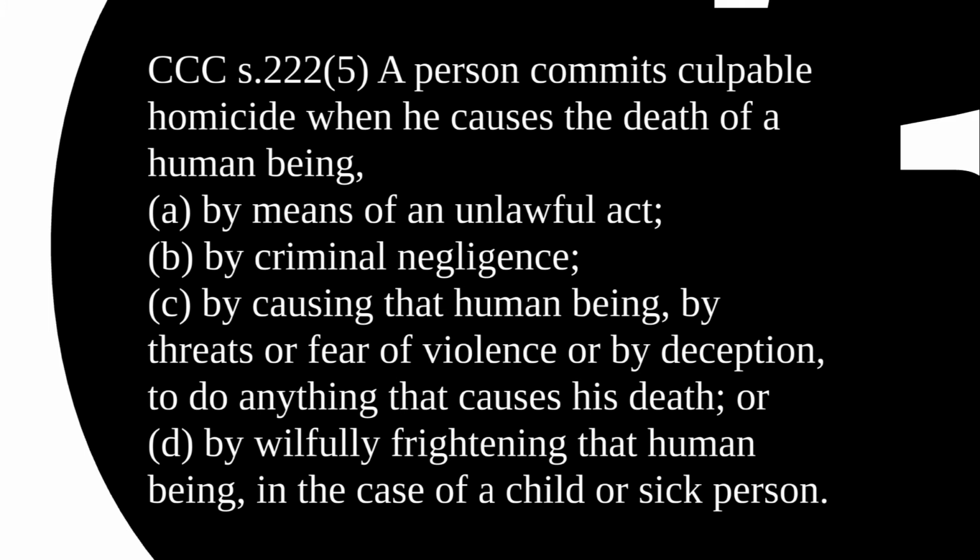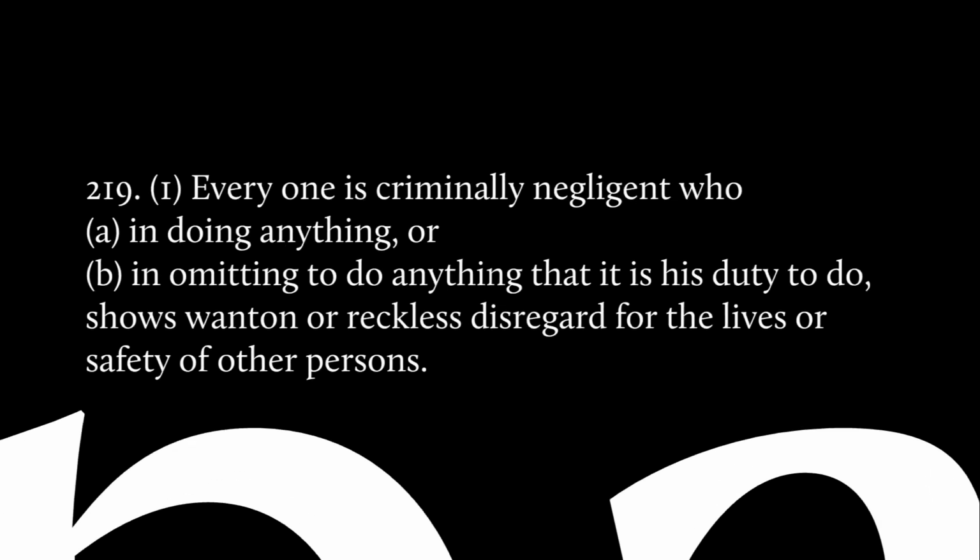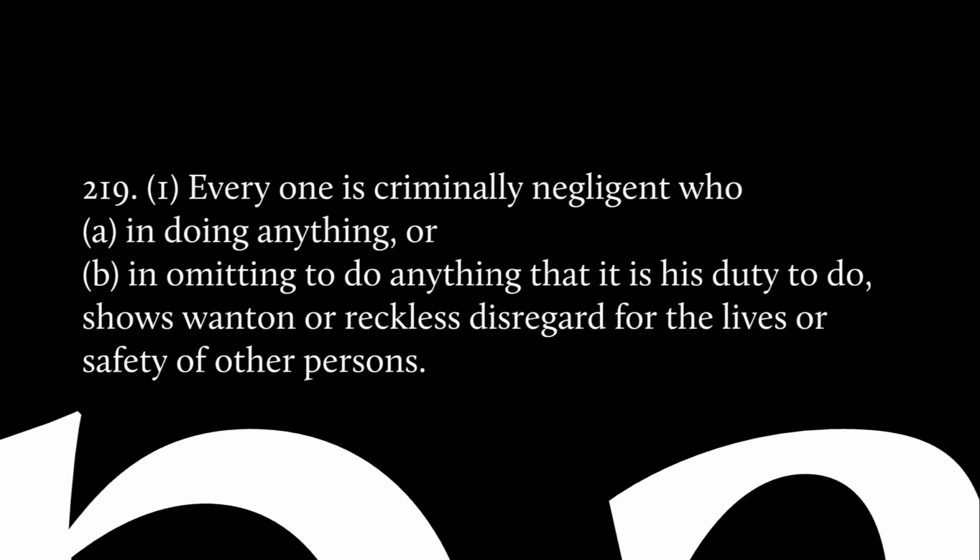Now, what is criminal negligence? Section 219 of the Criminal Code says, everyone is criminally negligent who, in doing anything or in omitting to do anything that is his duty to do, shows wanton or reckless disregard for the lives or safety of other persons. We can break this down into 2 parts. Let's just forget that line that starts with B for a moment.